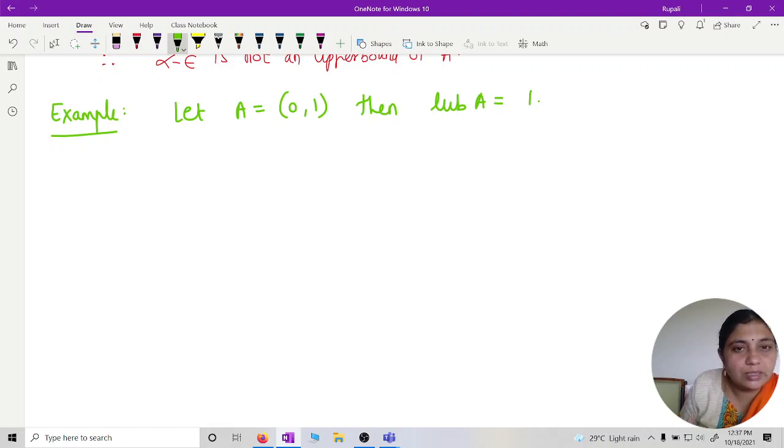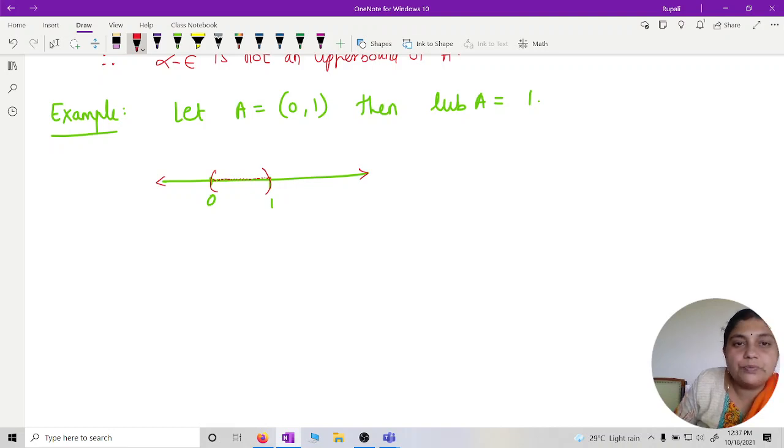It is an infinite set. Any interval is an infinite set, because there are infinitely many elements between 0 and 1. Any small interval you take is still an infinite subset of R, the real line. Is it okay?